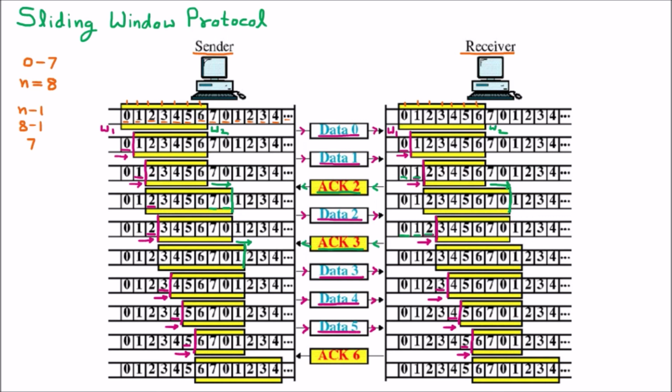Now is the time for the receiver to send the acknowledgement. The receiver has received the 6 packets. We can see that 0, 1, 2, 3, 4, 5. From 0 to 5 there are 6 packets or frames which are received by the receiver. So the receiver is sending acknowledgement of 6. Now here it is received by the sender.